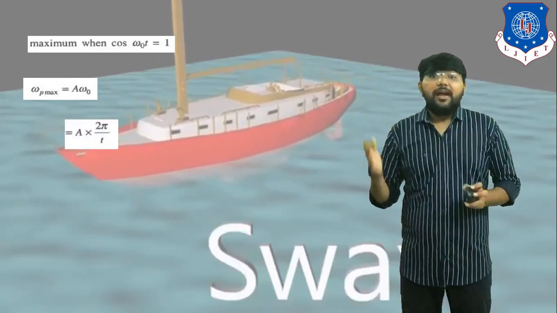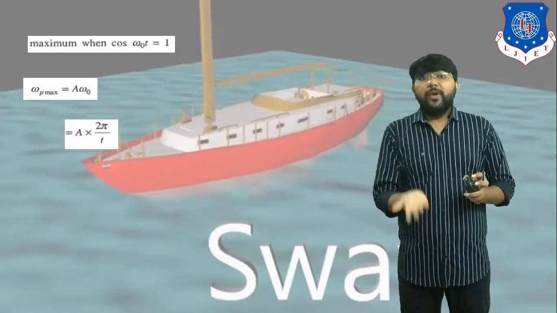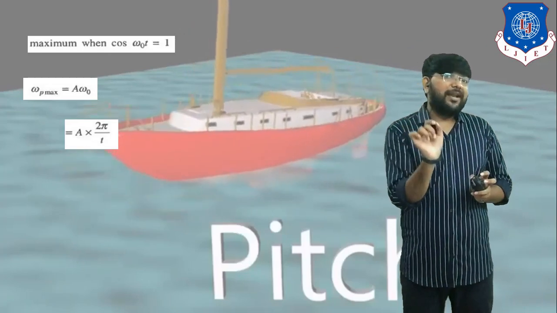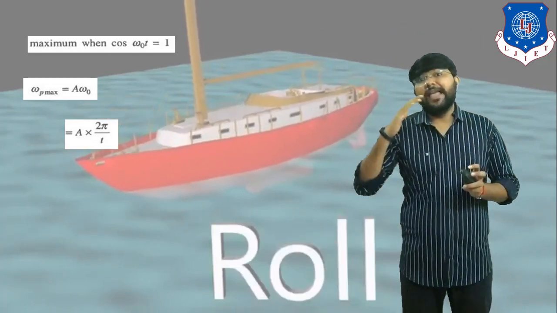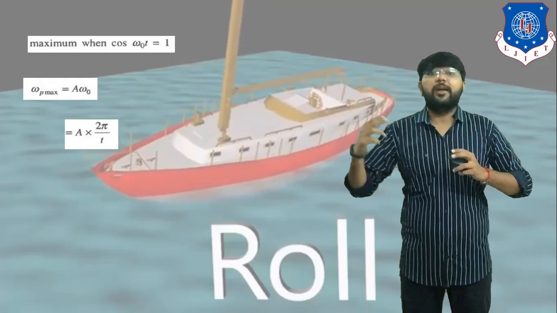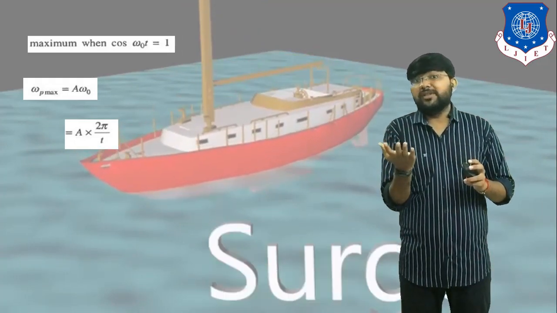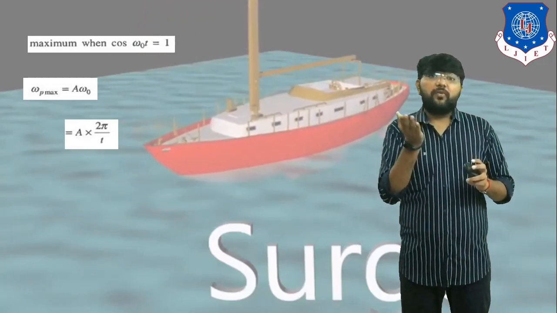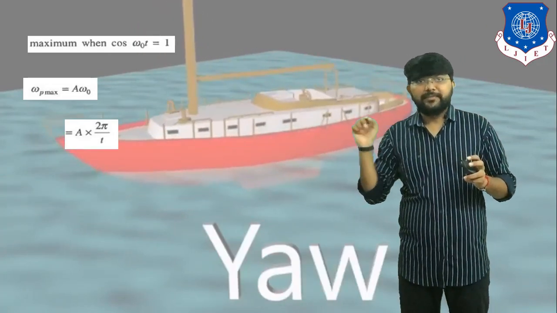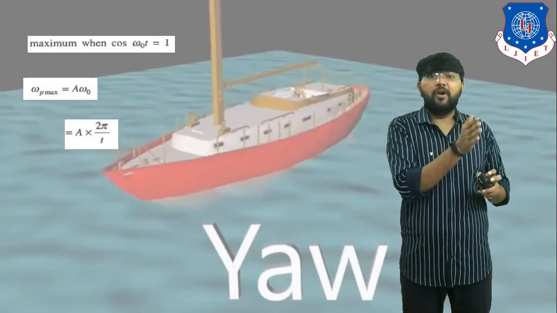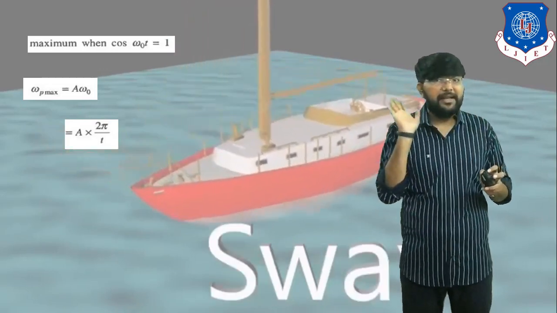Clear? So now we have to put the value of omega 0 over here. You all know what omega 0 indicates. This is the angular velocity of simple harmonic motion. You all know the equation for simple harmonic motion is 2 pi upon T. So we put this value over here, and the equation becomes a into 2 pi upon T.